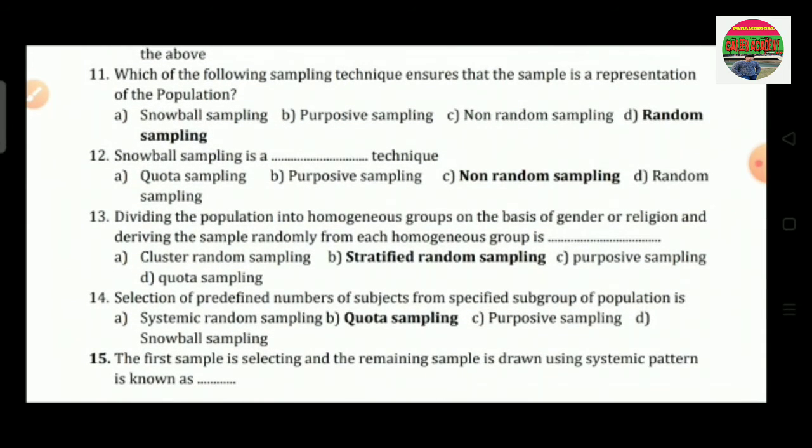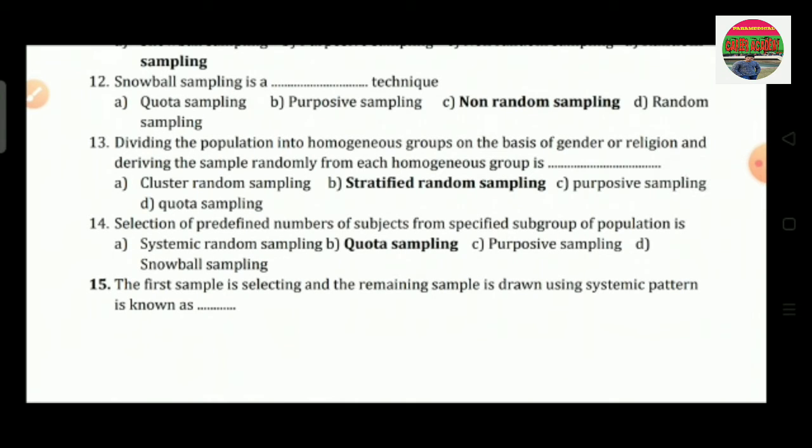Question number 11 is, which of the following sampling techniques ensures that the sample is a representation of a population? Option A is snowball sampling, option B purposive sampling, option C is non-random sampling and option D is random sampling. So the correct answer is option D, that is random sampling.